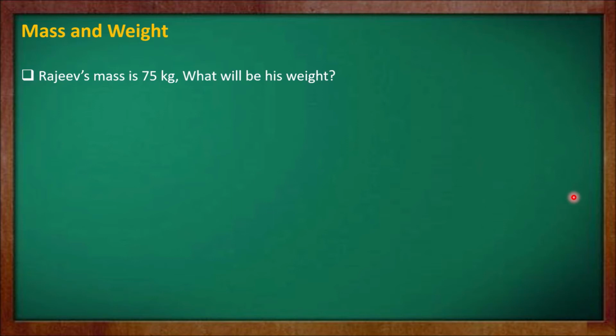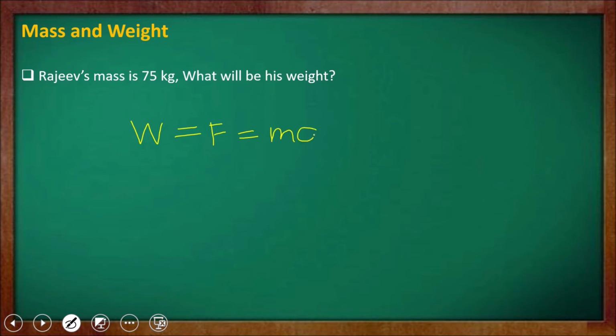Now let us learn. Raju's mass is 75 kg. What will be his weight? W is equal to F is equal to m into g. Here mass is given as 75 kilograms, and we know that acceleration due to gravity is 9.8.